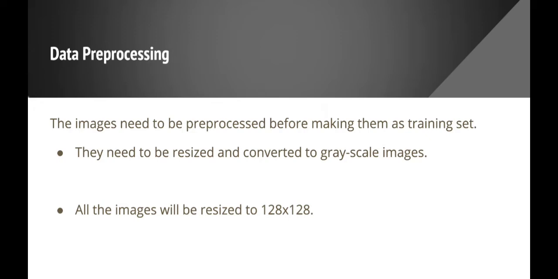And data pre-processing. Before going over with the images collected in the data set, we need to pre-process them to make the model effective. The images need to be pre-processed before making them a training set. They need to be resized and converted to grayscale images. All the images will be resized to 128 by 128, because when we train with huge vertical or horizontal images, it is vital to resize them in convolution neural networks, as they are memory intensive, especially for training. Reducing the input image resolution helps the model to function better.